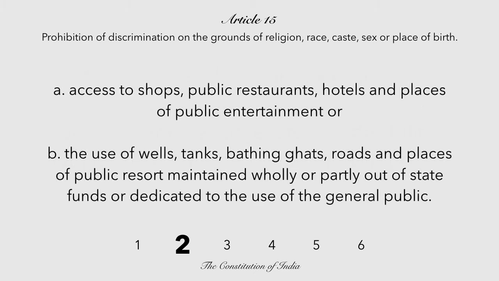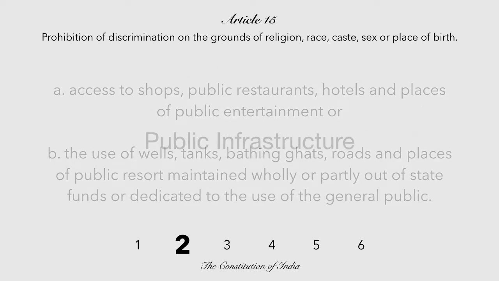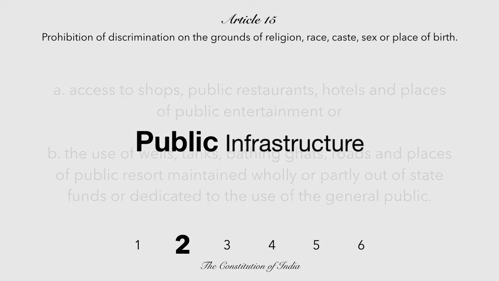The subclauses of the second clause talk about the public infrastructure, and public is the main point because this does not stop the existence of exclusive groups. Exclusive groups are allowed to exist, but public infrastructure is open to all.